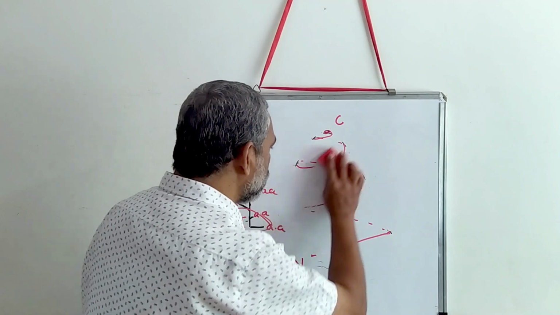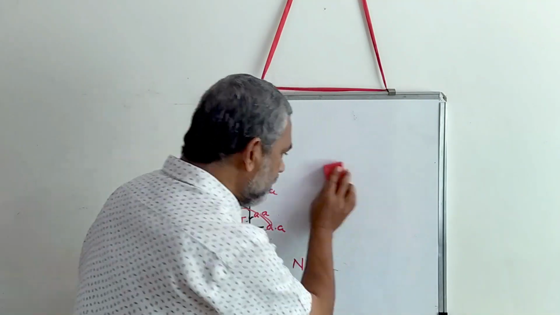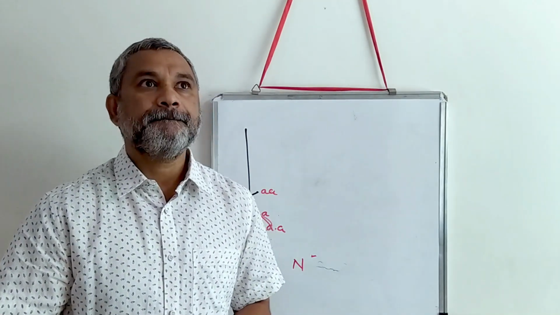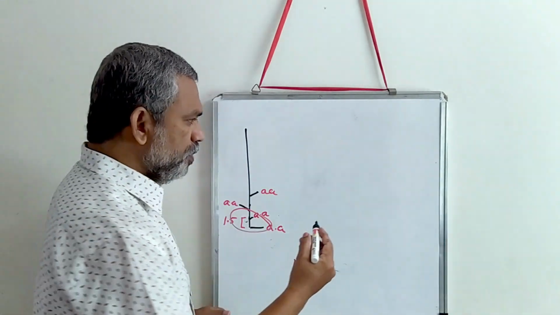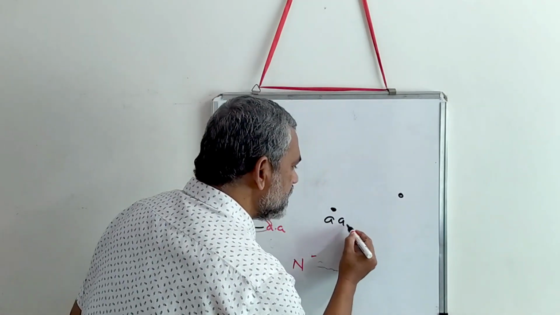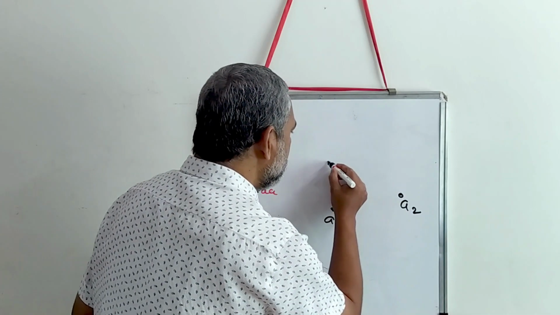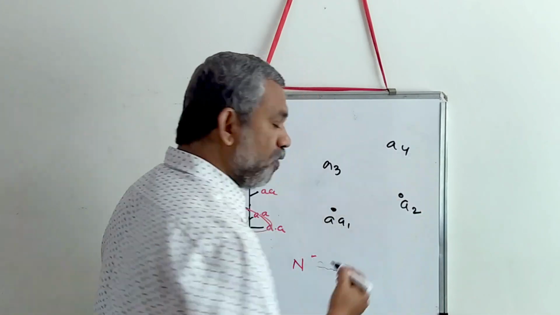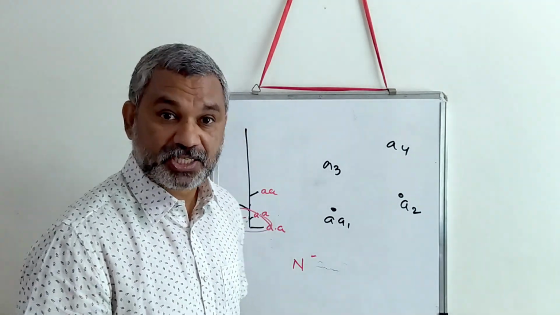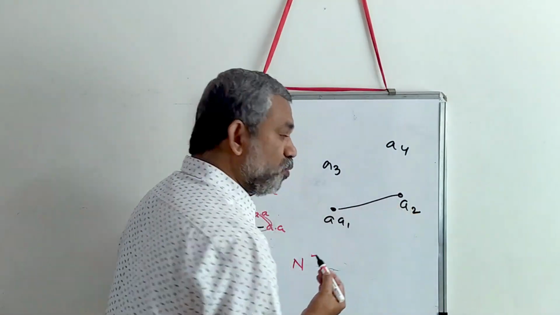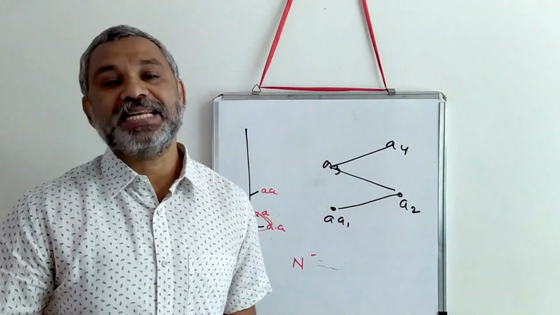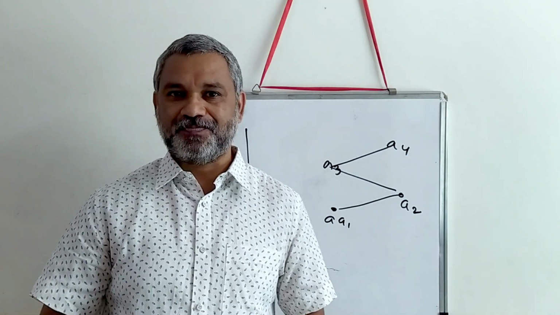I am going to rub this portion after having understood how exactly the spiral is formed. Let us assume we have amino acid number 1, amino acid number 2, amino acid number 3, amino acid number 4. We want to make a connection, an alpha helical structure, between amino acid number 1 and 2, between 2 and 3, 3 and 4. You will get this kind of a zigzag structure.